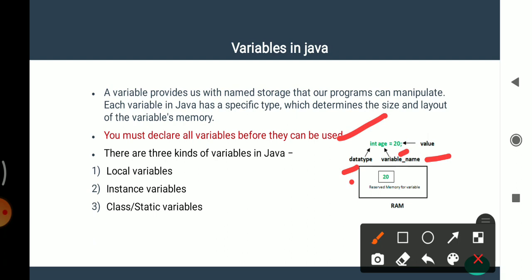When we declare a variable in Java, it has some rules. Variable names are case sensitive. Variable names can be of unlimited length. A variable name must begin with either a letter, a dollar sign or an underscore. The variable name we choose must not be a keyword or reserved word. And a variable cannot begin with a digit.